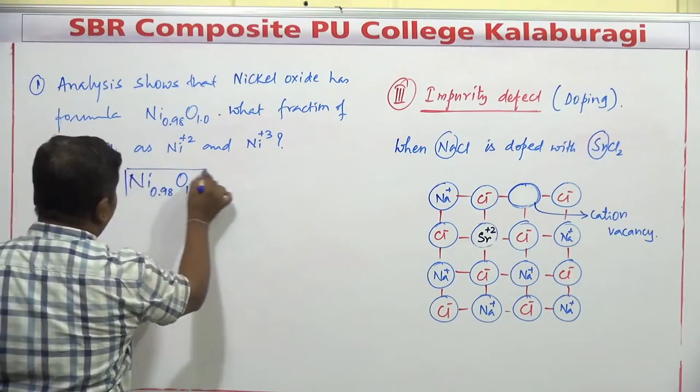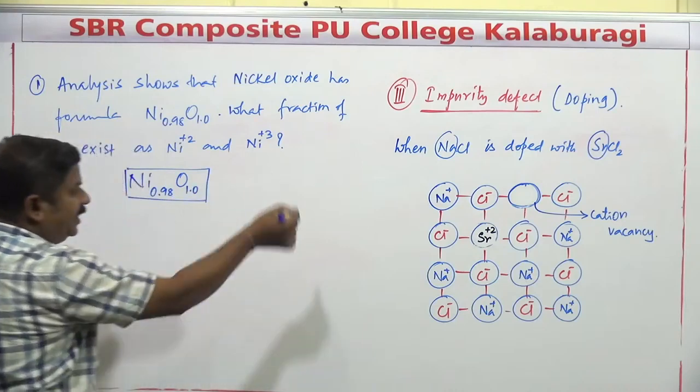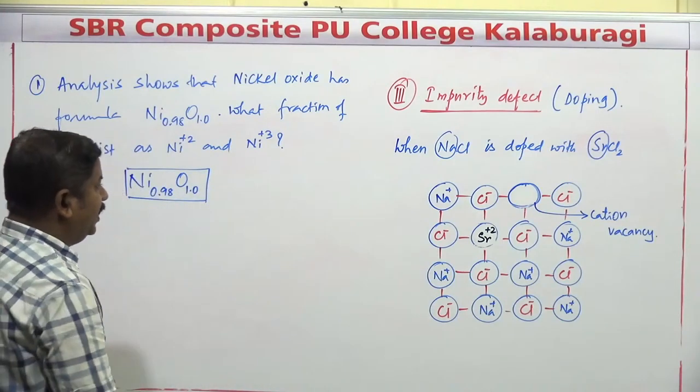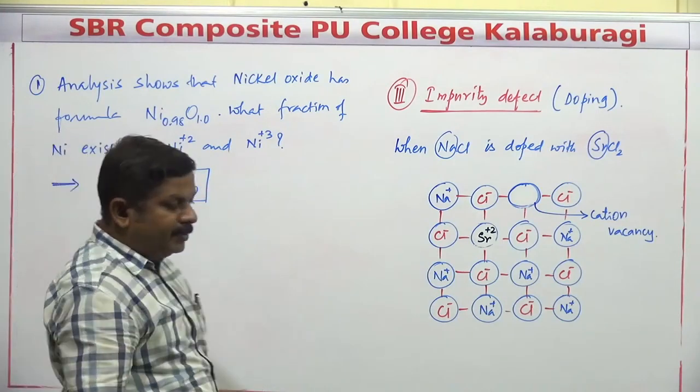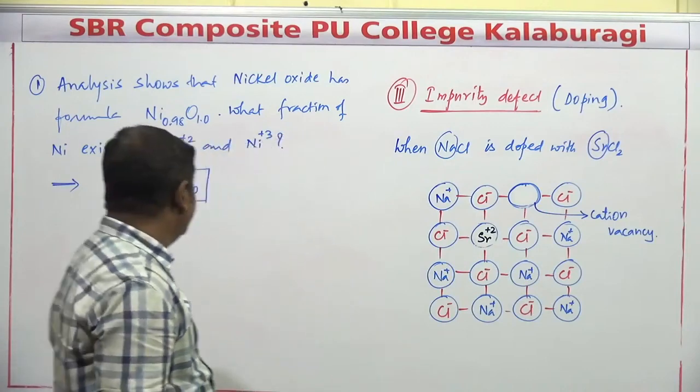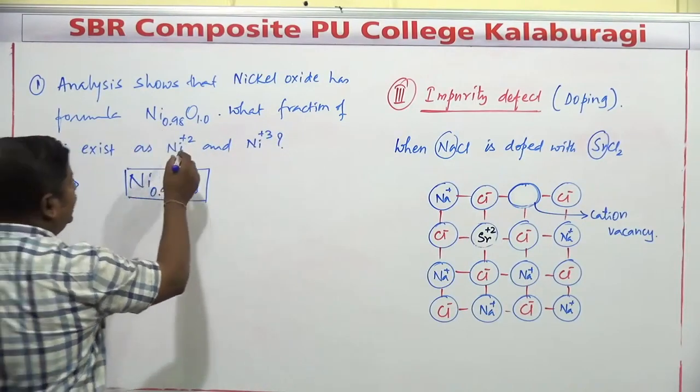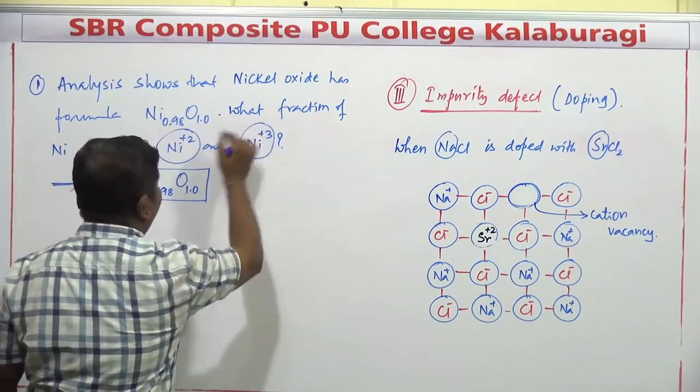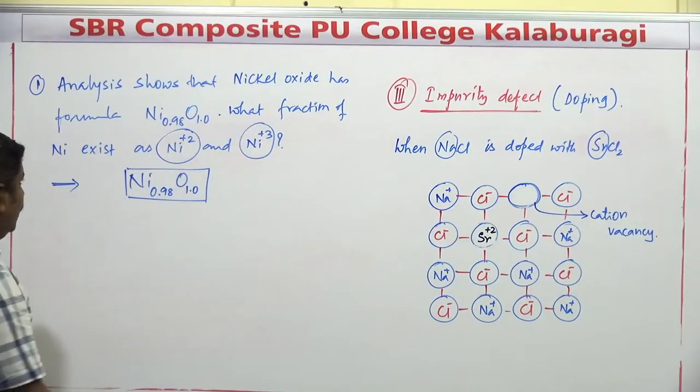We have discussed in the previous case compounds that show variable oxidation states. So what is the percentage of Ni+2 and the percentage of Ni+3?